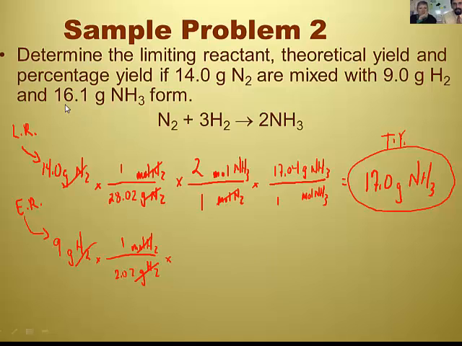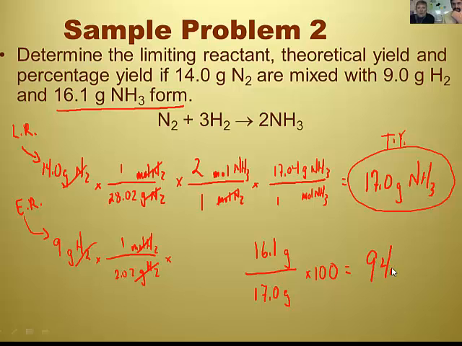Okay, let's see. According to this, we formed 16.1 grams of NH3, which is the actual or experimental. We divide that by 17.0 grams, multiply by 100. 94.7%. Ooh, that's a better percent yield than the other one. That's a better percent yield than last time.